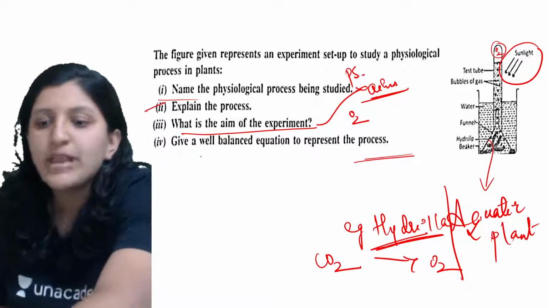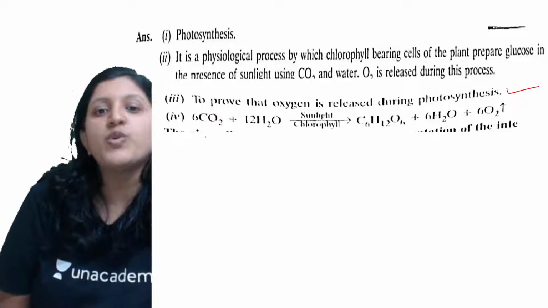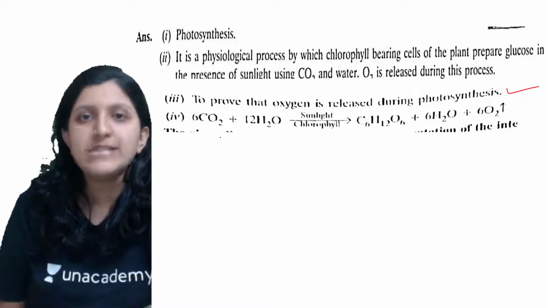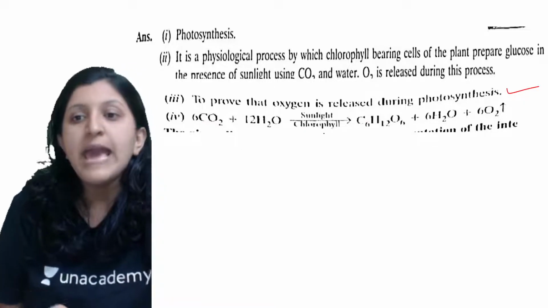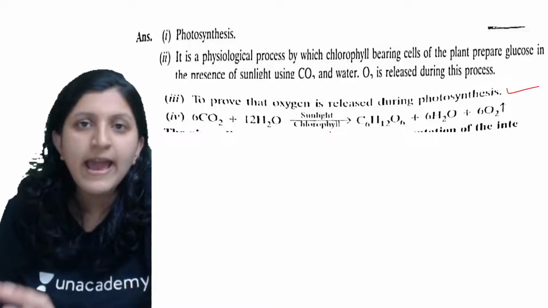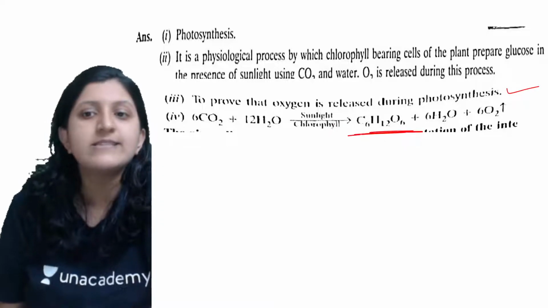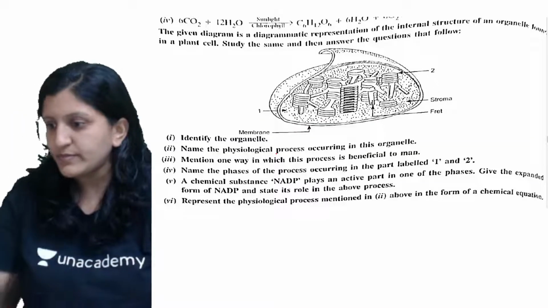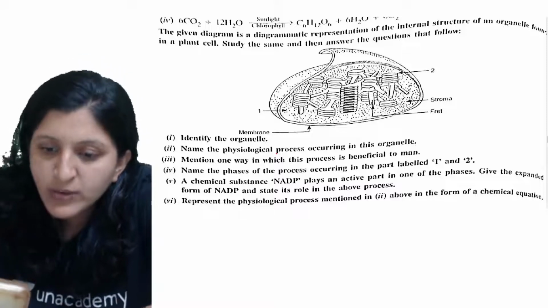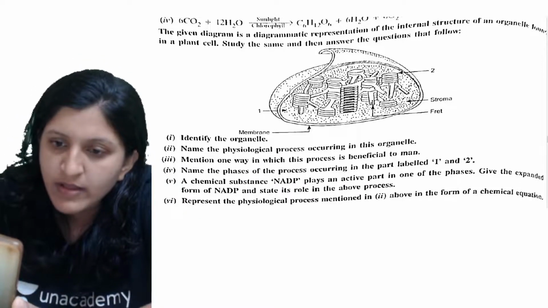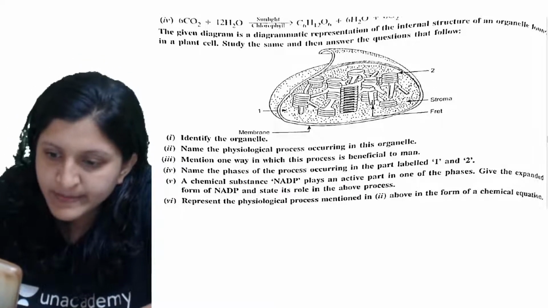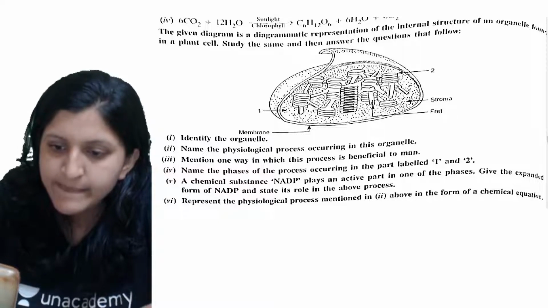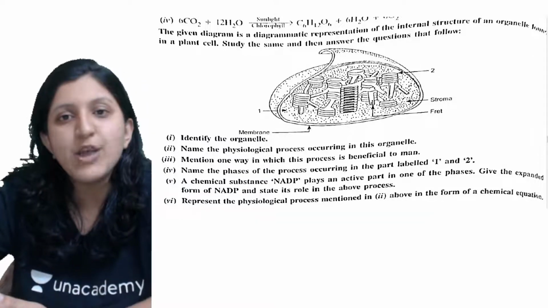So what is that well balanced equation? Carbon dioxide is used up, 6 of them, and 12 of water in the presence of sunlight and chlorophyll. So there is a synthesis of glucose and water, and also a release of oxygen. Alright, any doubt? Are you all understanding? Okay, let's go with the next one.